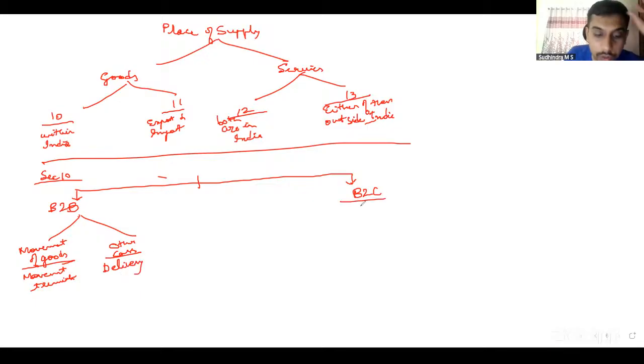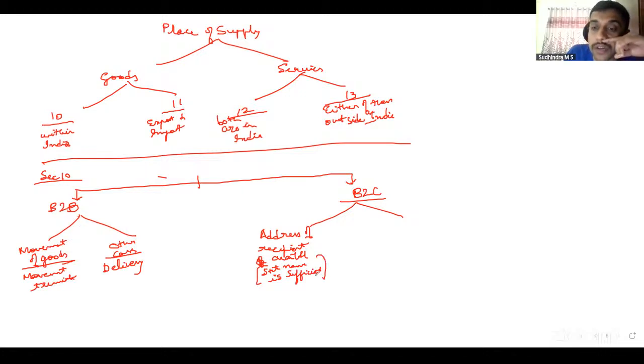Whereas in case of B2C, we have to see whether address of the recipient is mentioned in the invoice or address of the recipient is available. When I say address of the recipient is available, even state name is sufficient. Right? This is important. 10.1 CA. Even if state name is sufficient, that overrides the entire provision of section 10, right? For B2C. So in that case, such location of the recipient. If address of the recipient is not available, then go with location of supplier.